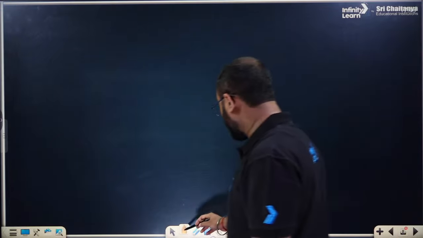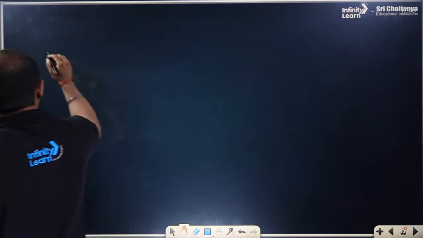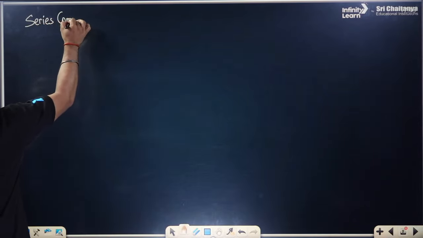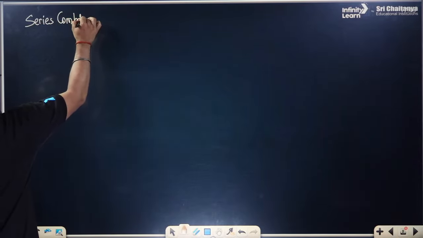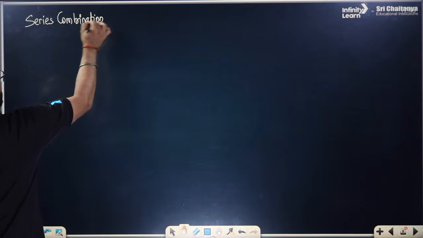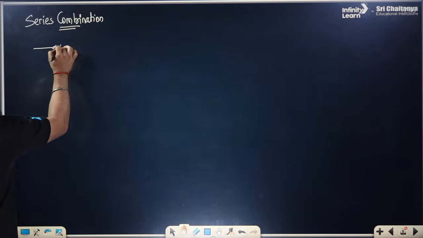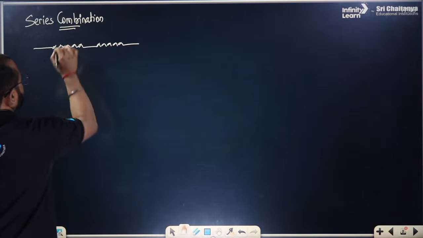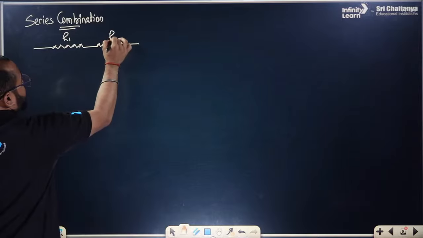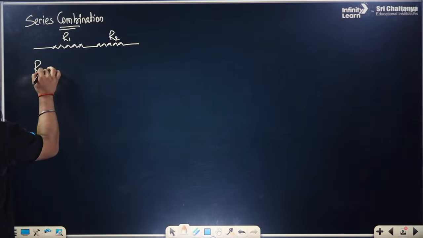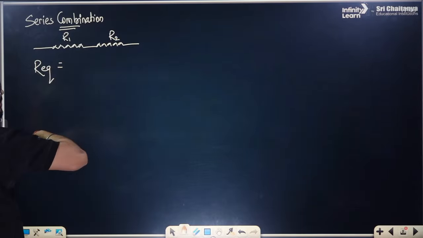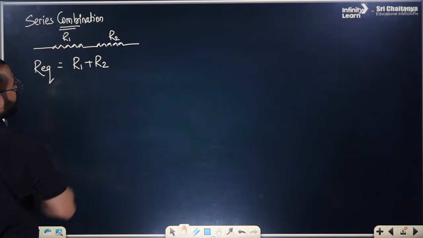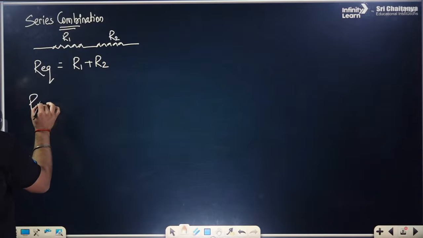If I have missed one thing, it is parallel and series. If we talk about the series combination, when the resistances are attached one after another, it is known as a series combination. For a series combination, we always have to find the equivalent resistance. R equivalent is equal to R1 plus R2. Please do remember this.